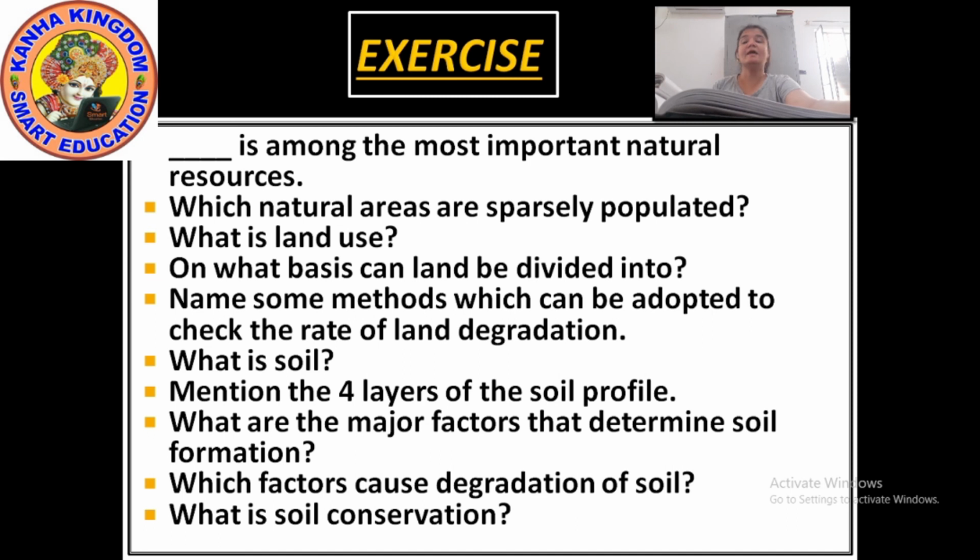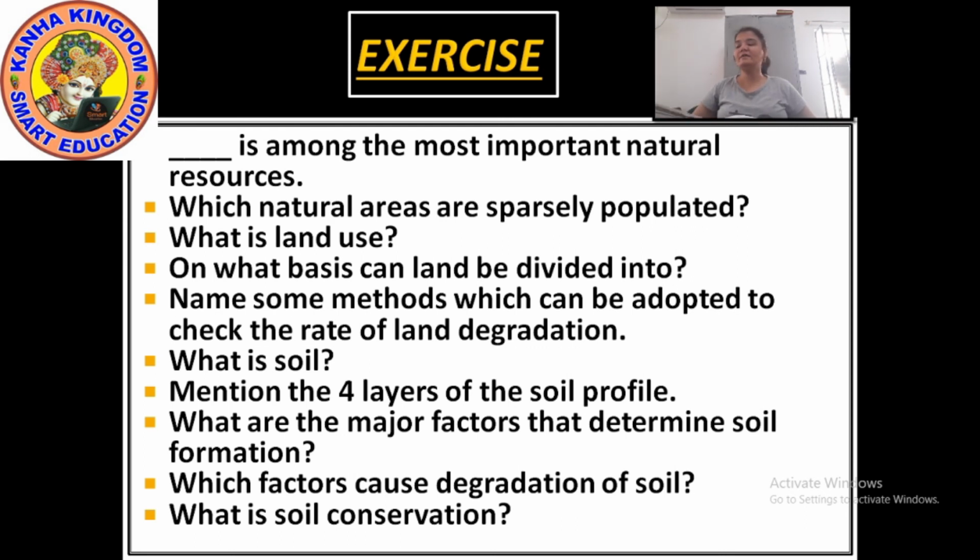So the methods are afforestation, land reclamation, regulated use of chemical pesticides and fertilizers, and check on overgrazing. These are some of the common methods which can be adopted to check the rate of land degradation. Understood?